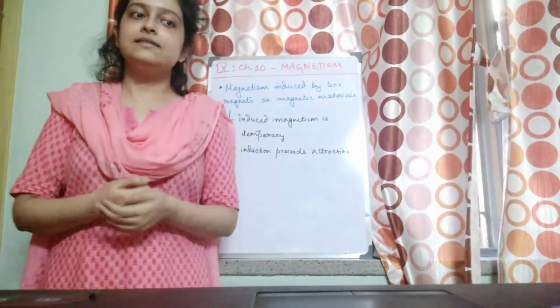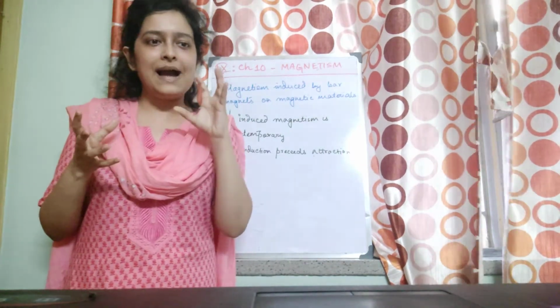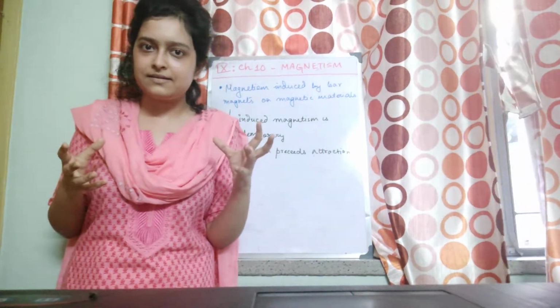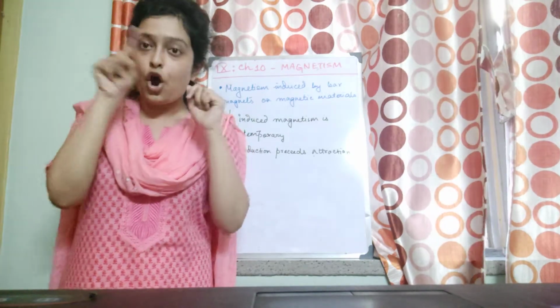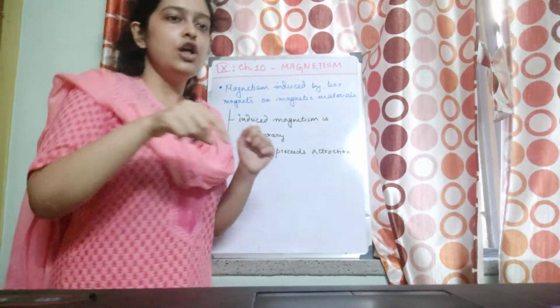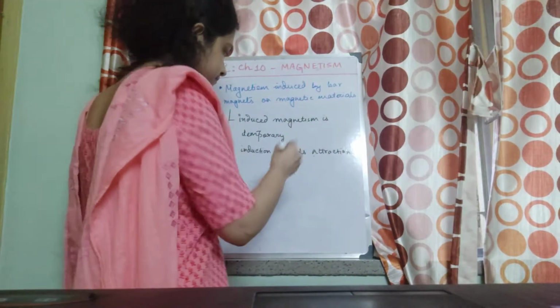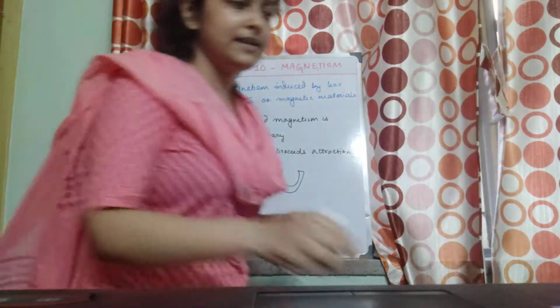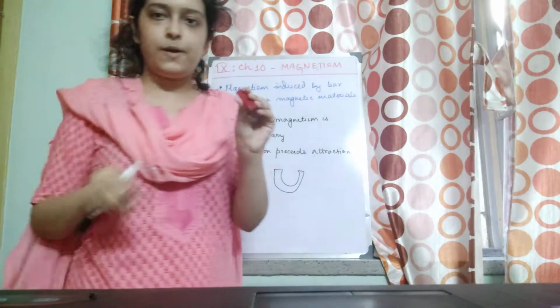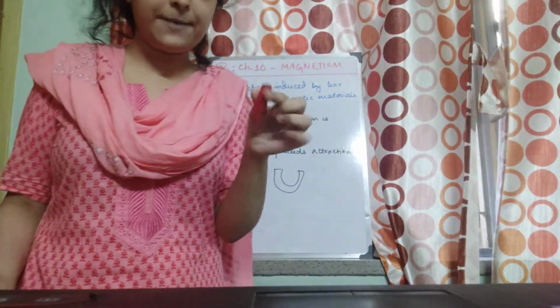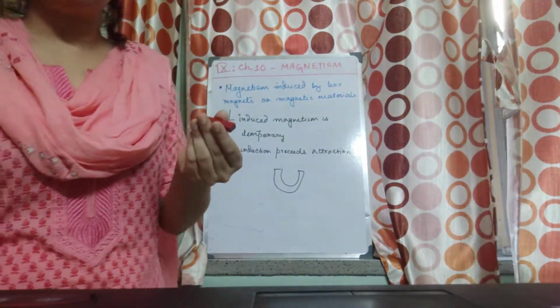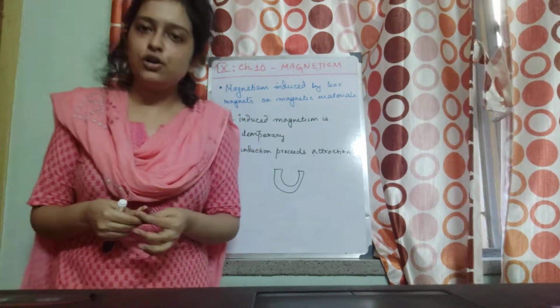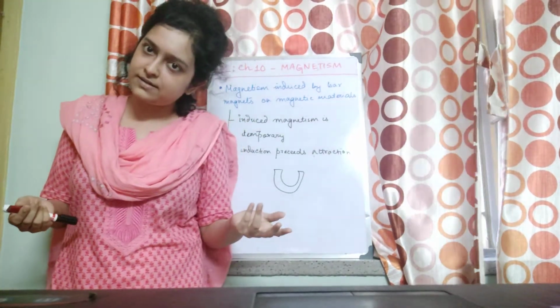Fine. So you have read about different shaped magnets like bar magnets and horseshoe magnets, which looks just like this. Horseshoe magnet. Then I've got a bar magnet. I can show you. Okay, so it has got two poles. A magnet always has two poles. You have read about this also.